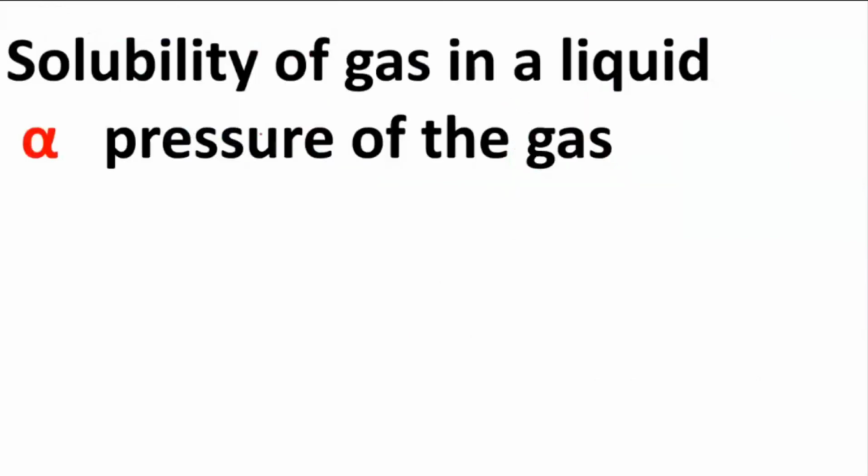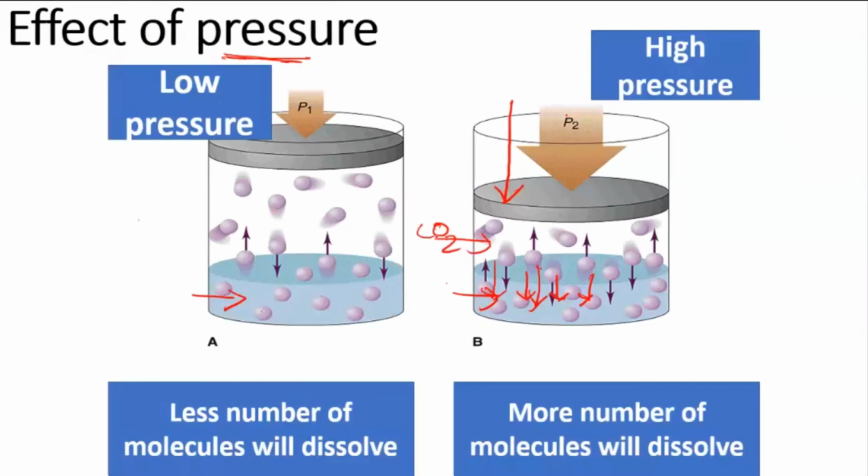So I can say that the solubility of the gas in the liquid is directly proportional to the pressure. If you are talking about only one gas, then it will be the total pressure of that particular gas. Imagine if there are two gases present, can I just write the pressure? That time two gases will be exerting the pressure. Do you remember, if two gases are exerting pressure, we make use of one word? Yes, very good, correct, that is the partial pressure. Because two of them are exerting, a little pressure will be exerted by one gas and the remaining by the other gas, correct? So it will be partial pressure.